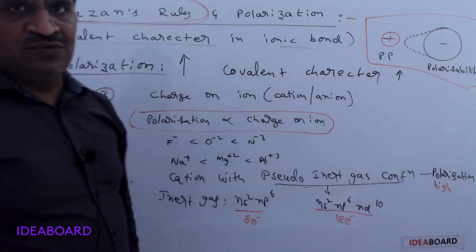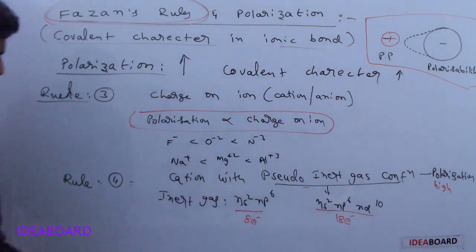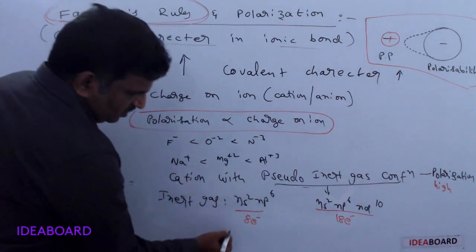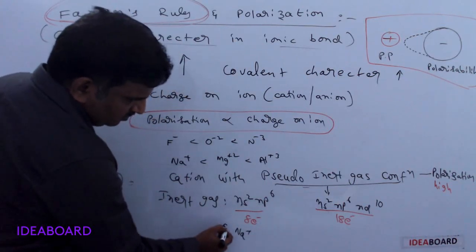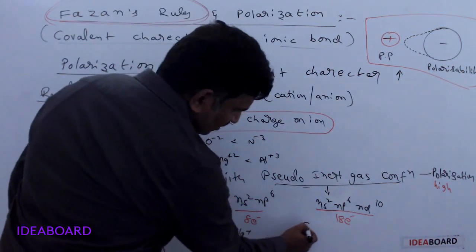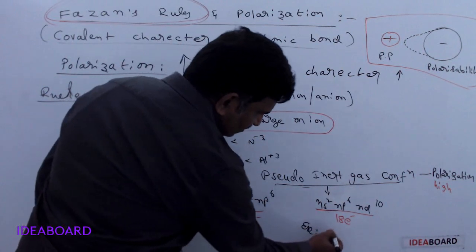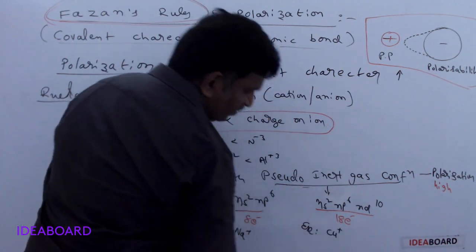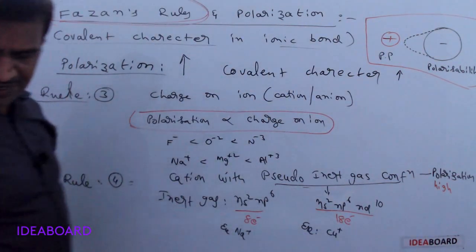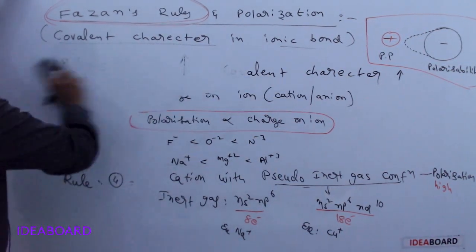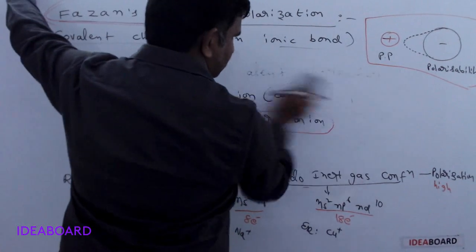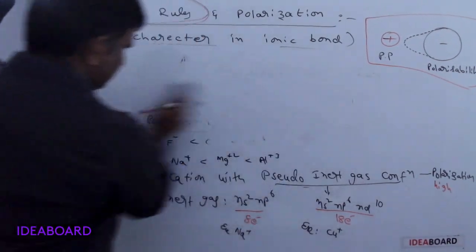Tell me an example for inert gas configuration. Yes, Na plus is an example. For pseudo inert gas configuration, the example is Cu plus. How is Cu plus an example for pseudo inert gas configuration? Please see.